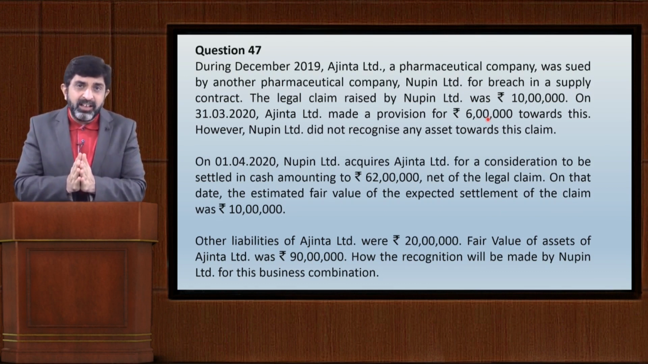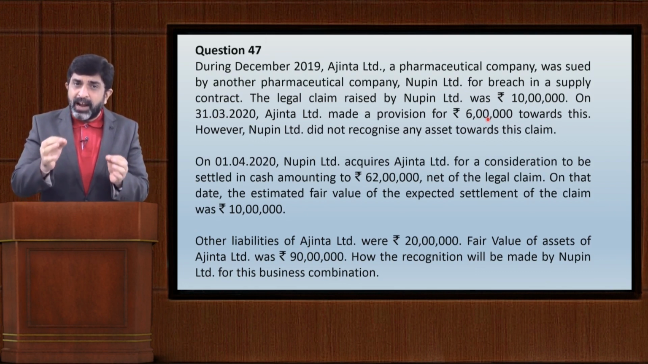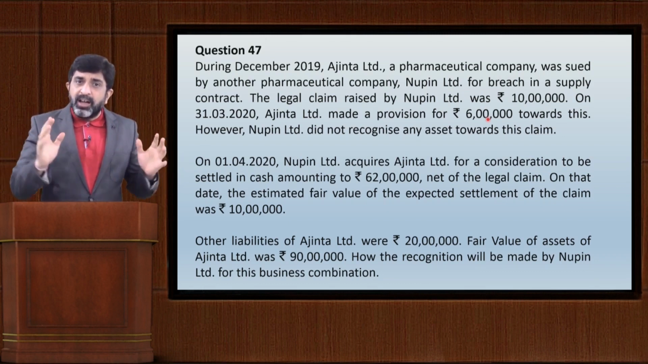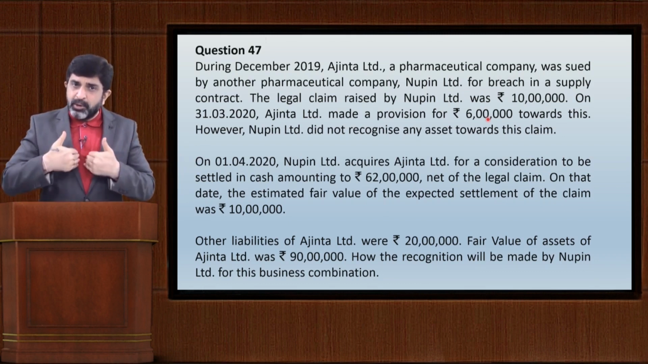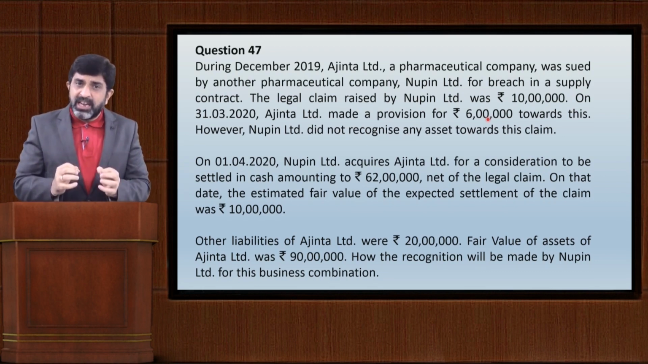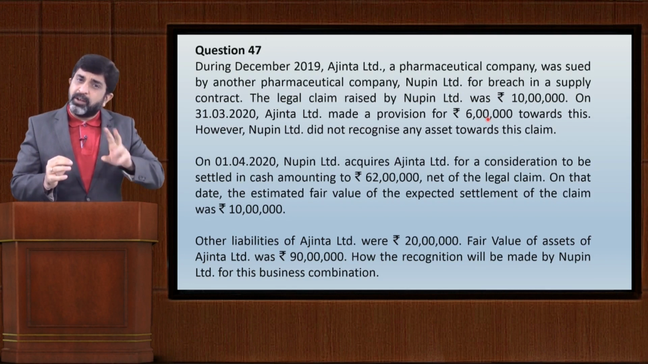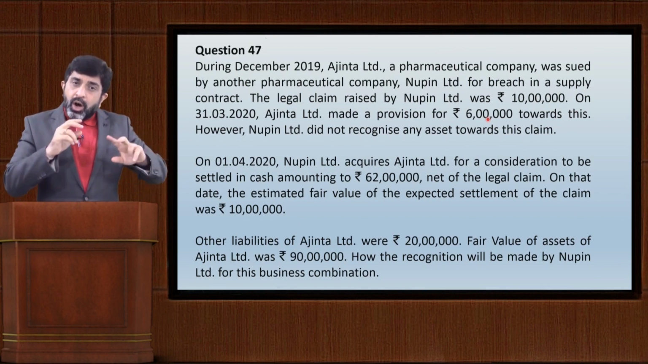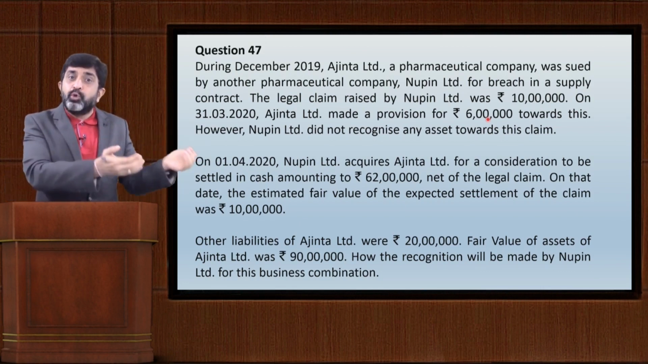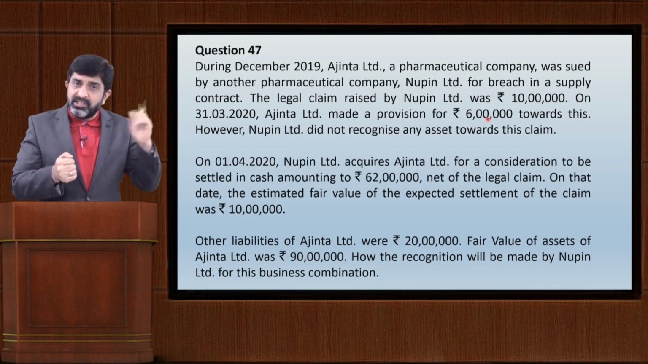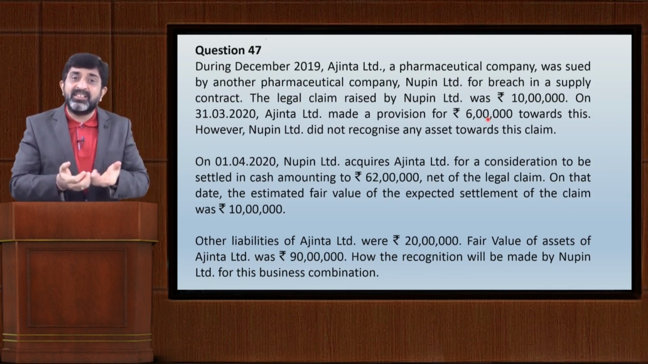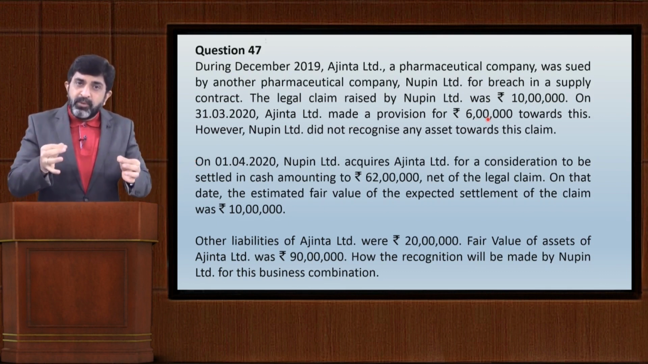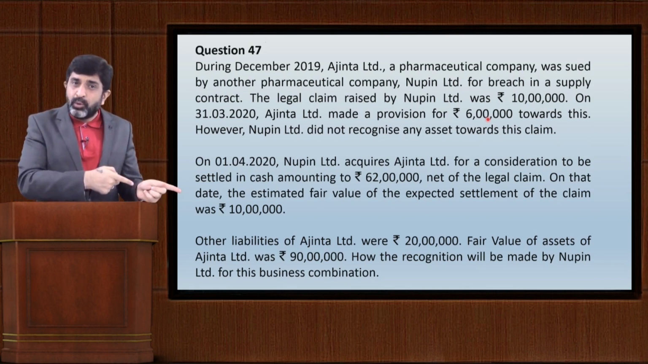If you don't understand why it will be 72 lakhs, try to follow one more thing. Keep both the transactions separate first of all. Assume that I have acquired that business, I am Nupin Limited, I have acquired business of Ajanta Limited and I have to make a settlement of consideration of 72 lakhs. Now I am not considering that claim amount at all. And for the claim settlement, I have to receive rupees 10 lakhs from Ajanta Limited. So I have to receive 10 lakhs, I have to pay 72 lakhs. So net payment will be obviously 72 minus 10, that is 62 lakhs.